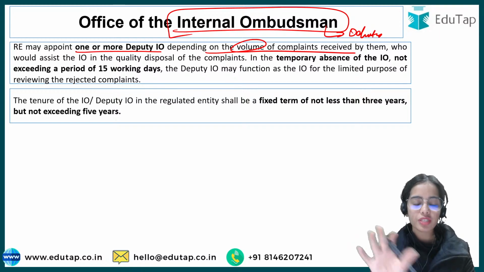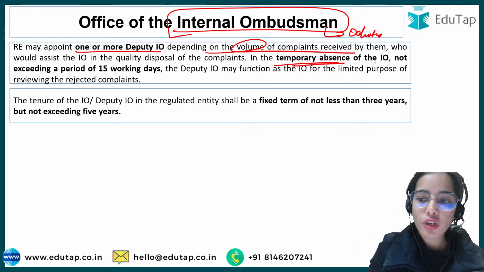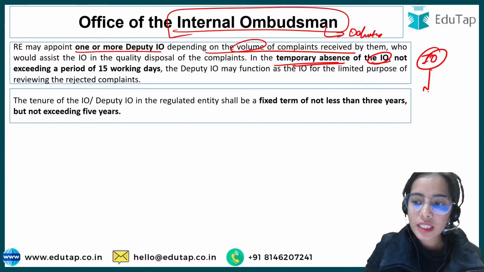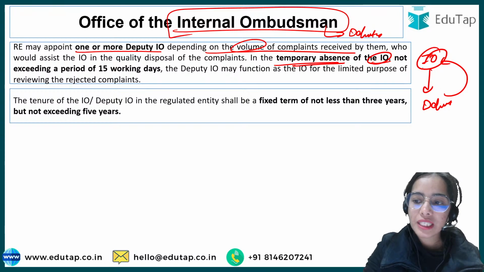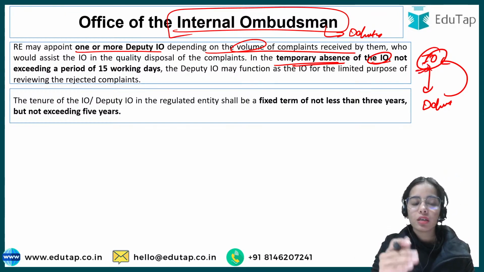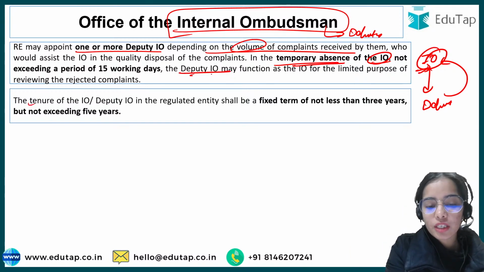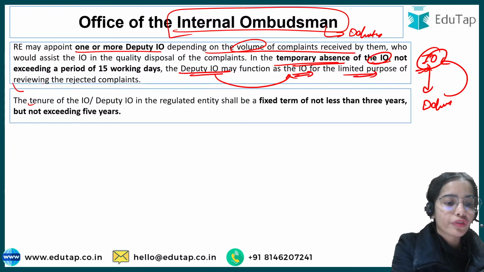So such regulations will follow for the deputy internal ombudsman also. In the temporary absence of the internal ombudsman, the deputy internal ombudsman can work as an internal ombudsman, but the temporary absence of the internal ombudsman should not be more than 15 working days. The deputy internal ombudsman can function as an internal ombudsman for the limited purpose of reviewing the rejected